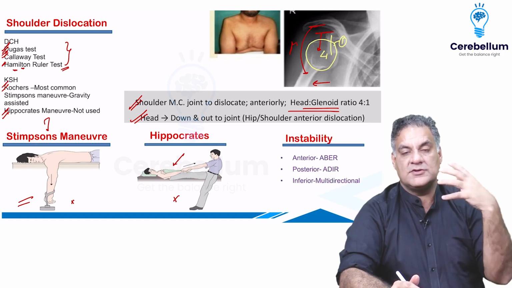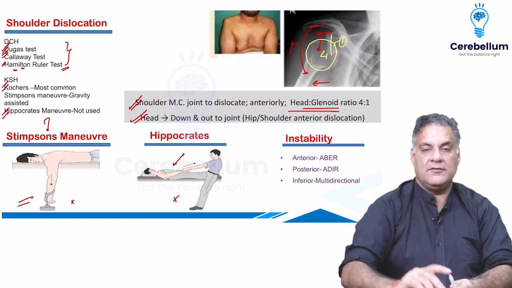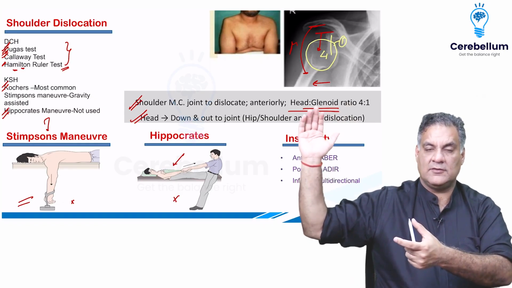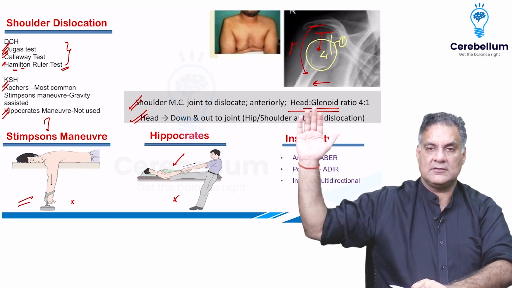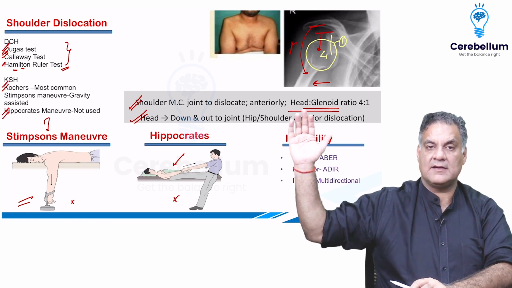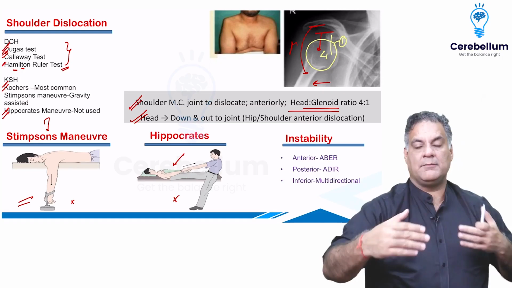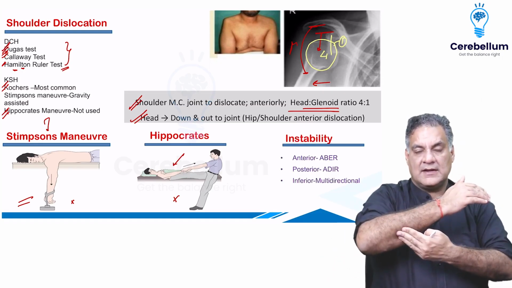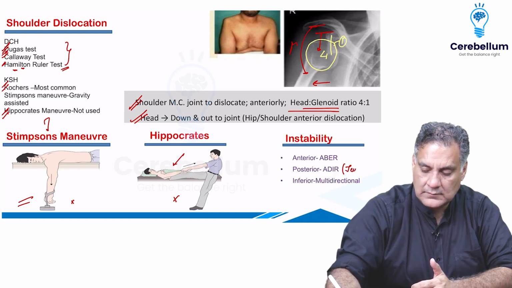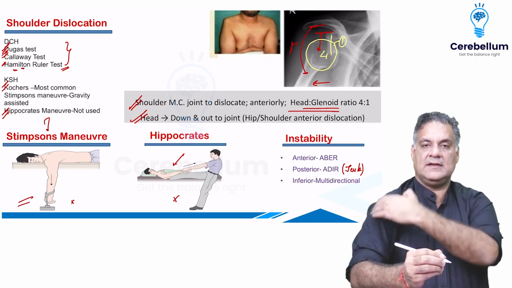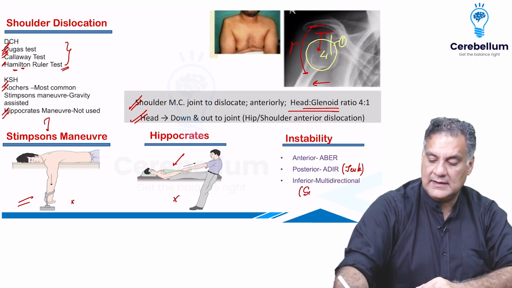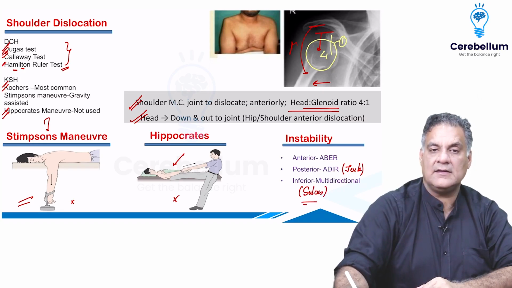When the shoulder is unstable anteriorly, if you do abduction and external rotation, the head will come out. So this is a test for anterior shoulder instability. This is called the apprehension sign, or the anterior drawer test, or the fulcrum test, or the crank test. Whereas the opposite, when you push it posteriorly with adduction and internal rotation, is called the jerk test. And when you try to pull it inferiorly and there is a sulcus beneath the acromion, it is called multidirectional instability, or the sulcus test.